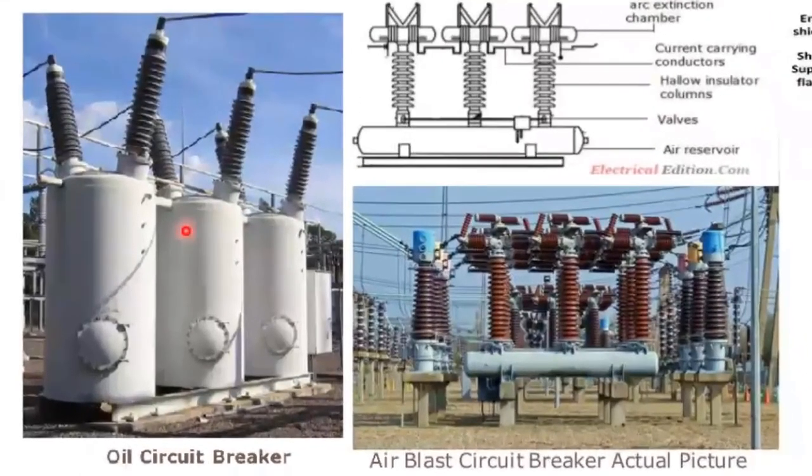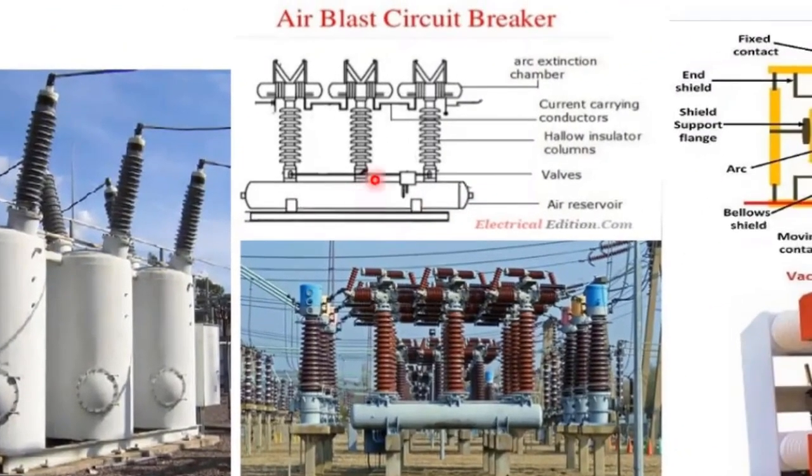Now physically, you can see this is the oil circuit breaker. It is high voltage, that is for sure, but what the voltage level is, that is not certain. But you can see it is very bulky. Nowadays they are not using these oil circuit breakers, or even this air blast circuit breaker. In this air blast circuit breaker, you can see there is an air reservoir here, and this compressed air is used for extinguishing the arc. This is the arc extinction chamber.